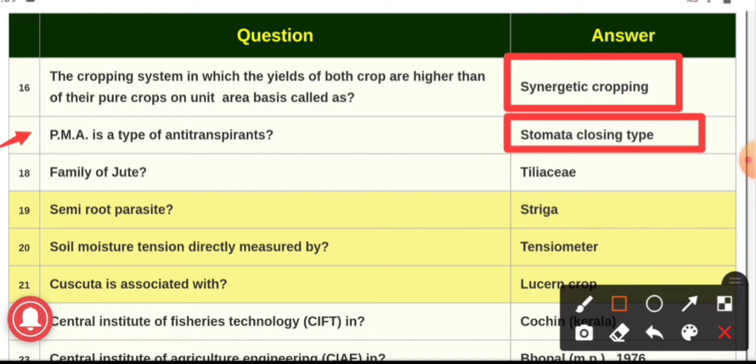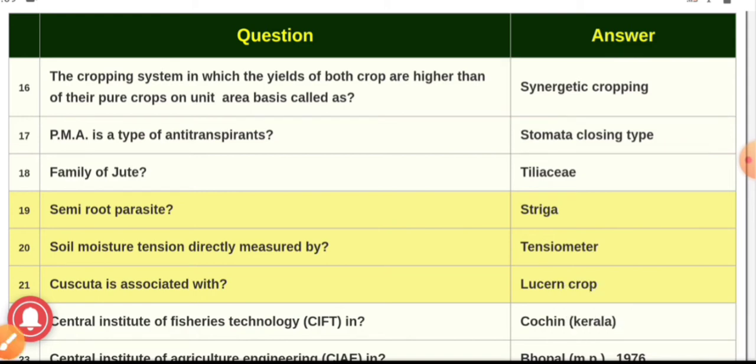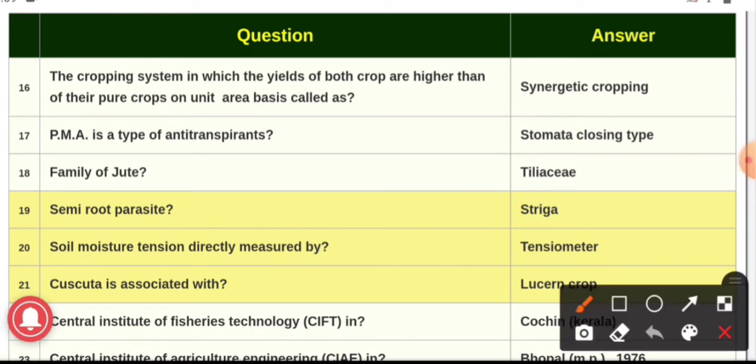Question number 18. Family of jute. The answer is Tiliaceae. It is the family of jute. Again, the falsa crop also comes under the Tiliaceae family.